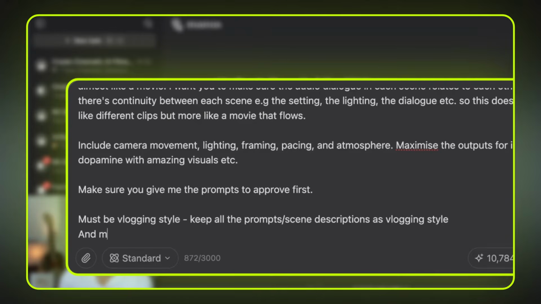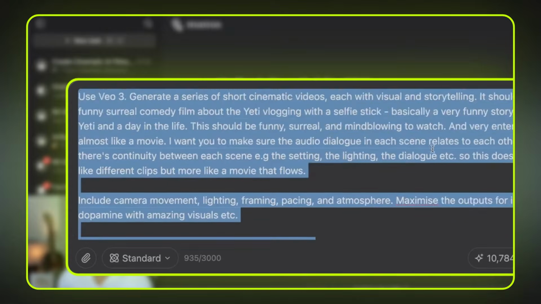And keep the dialogue short, as Veo 3 only allows, I think it's maximum like 8 seconds per clip. Alright, so we're going to go with that first.